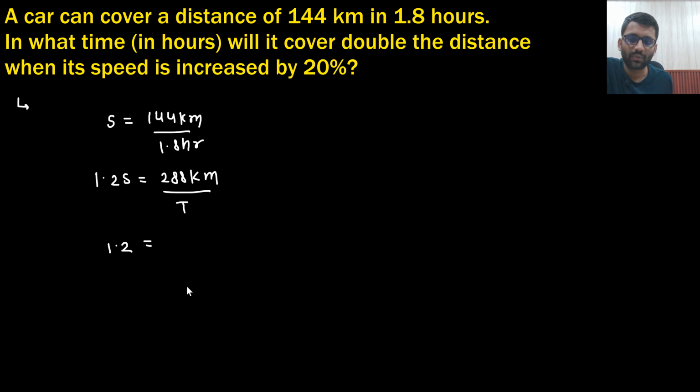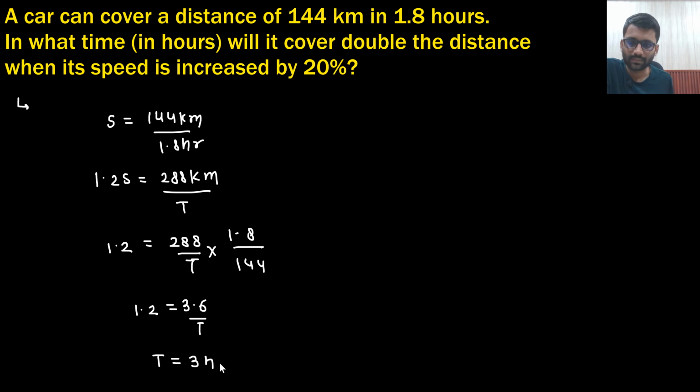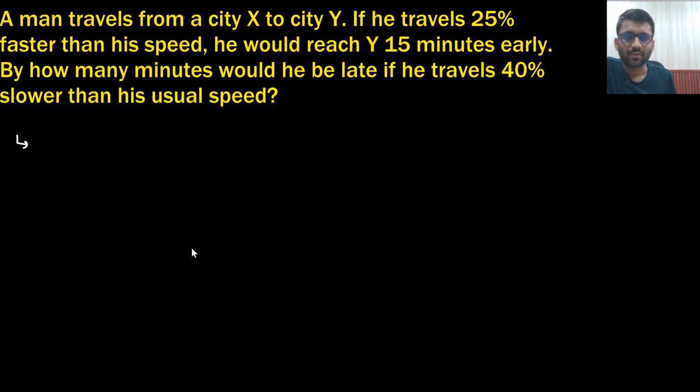So what you will get, 1.2 is equals to 288 by t into 1.8 divided by 144, taking the reciprocal. So what you are going to get, 3.6 divided by t is equals to 1.2. So t is 3 hours. So it will take him 3 hours, right? So let's see the next question.